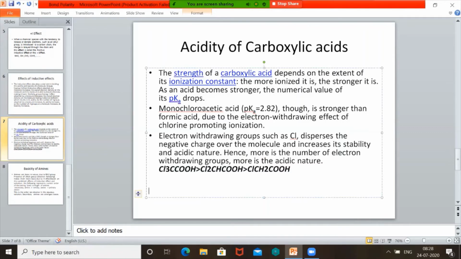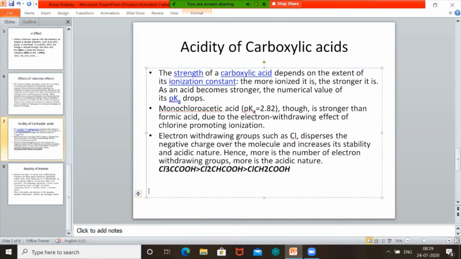So here Cl is an electron withdrawing group. Here one electron withdrawing group is there. Here two electron withdrawing groups are there. Here three electron withdrawing groups are there. The presence of electron withdrawing groups increases the acidity because they withdraw electrons. At one end they are withdrawing electrons. So what happens from the other end? One hydrogen is easily released. Substances which can release hydrogen or proton are acids. So acidity increases. The strength of carboxylic acids depends upon the extent of ionization. The more ionized, the stronger it becomes as an acid.